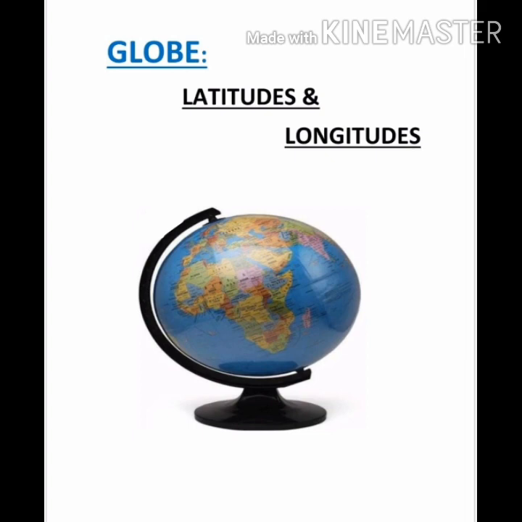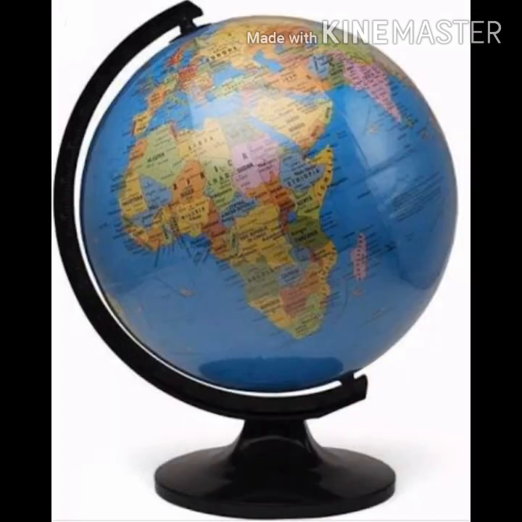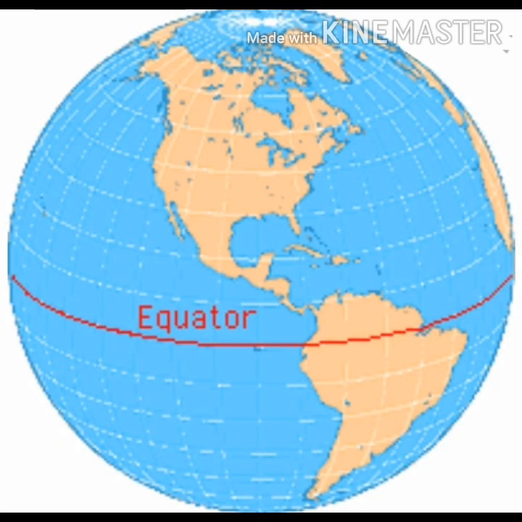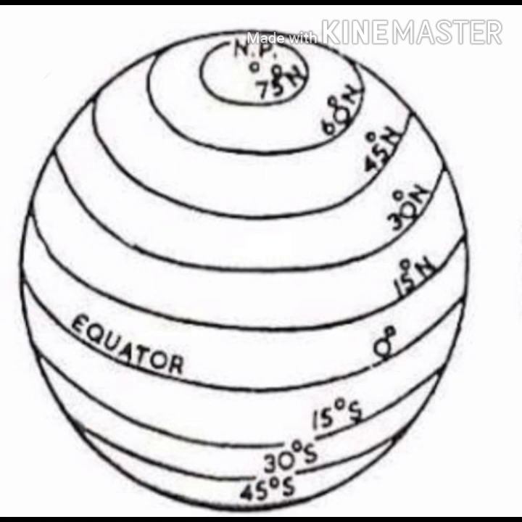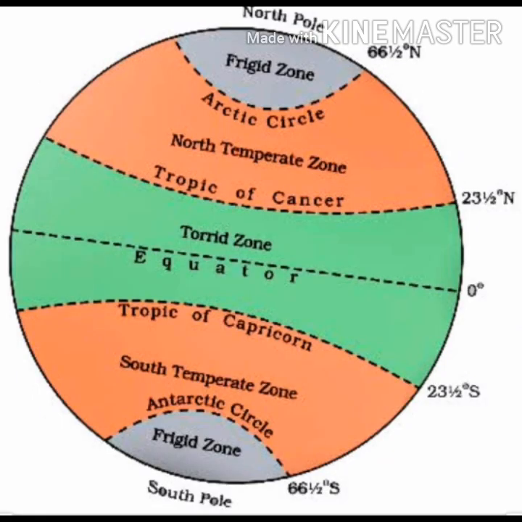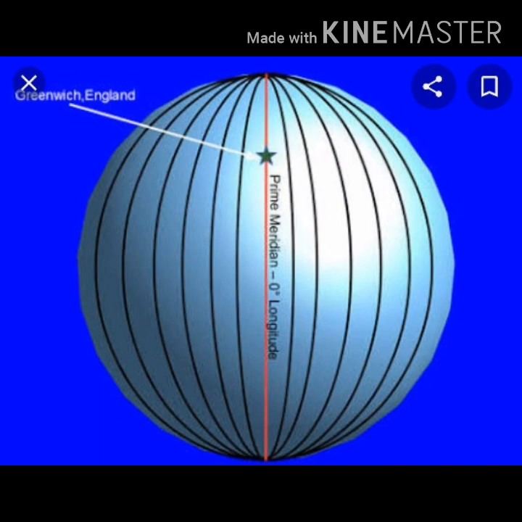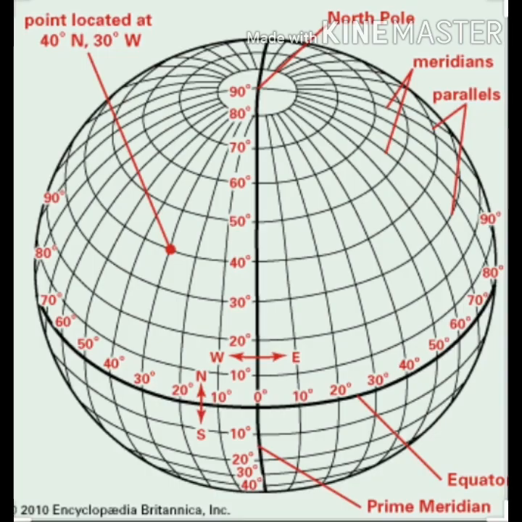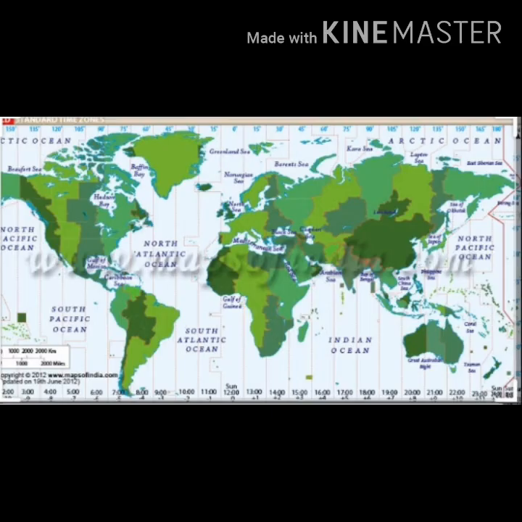We were on the second chapter, Globe: Latitudes and Longitudes. In this chapter, till now, we have studied about globes. Next, we have studied about the equator, dividing the earth into two equal halves. Next, we have studied about latitudes and four important latitudes. Then we have studied about the prime meridian, longitudes, and next we have learned how to calculate the exact location of a place with the help of examples. Okay, the last topic we studied was that whenever we go towards the east, our time increases, and when we go towards west from Greenwich, our time decreases.